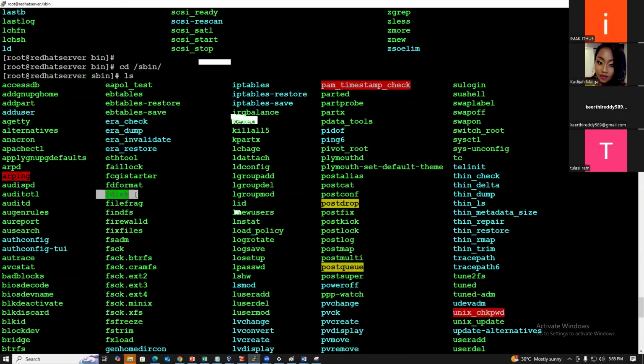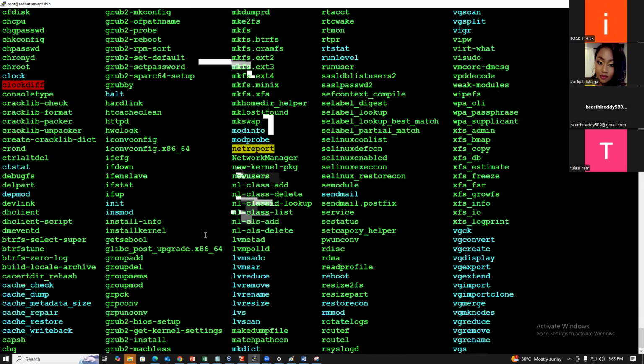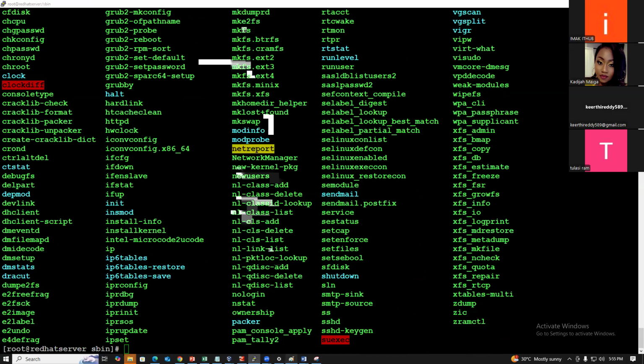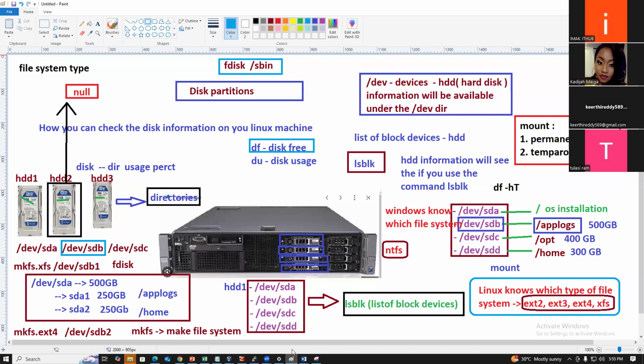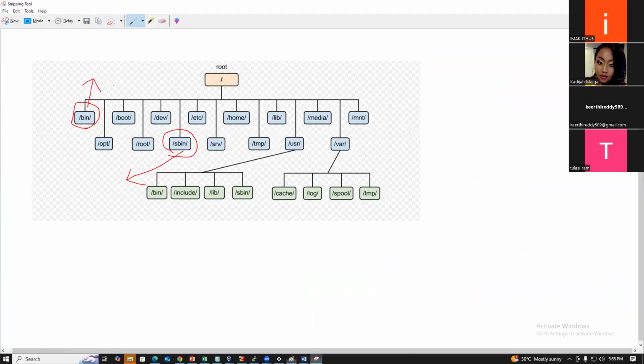Yes, the fdisk command is available under the sbin directory. So who will execute these sbin commands? The super user, the root user. The root user can execute both bin and sbin commands, but a normal user can execute only the bin commands.